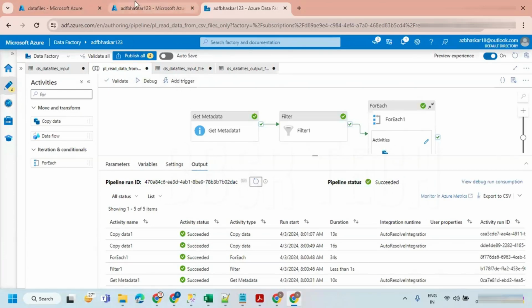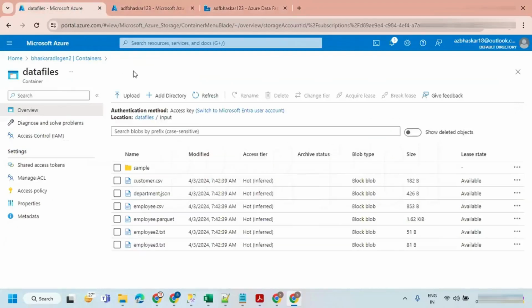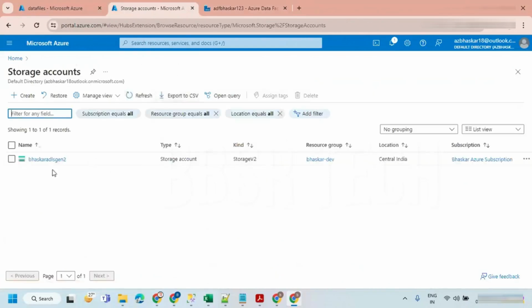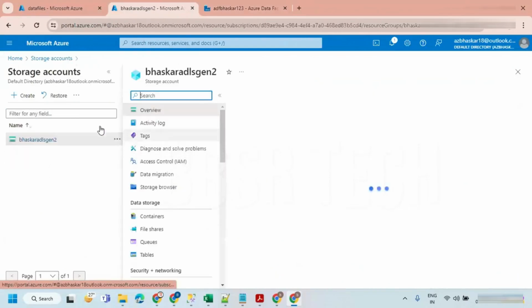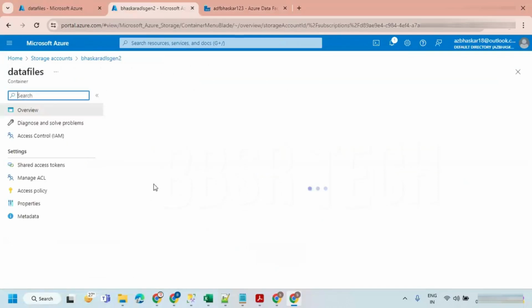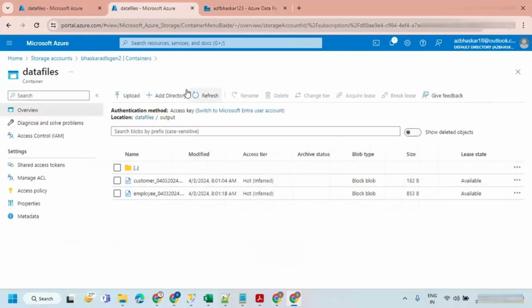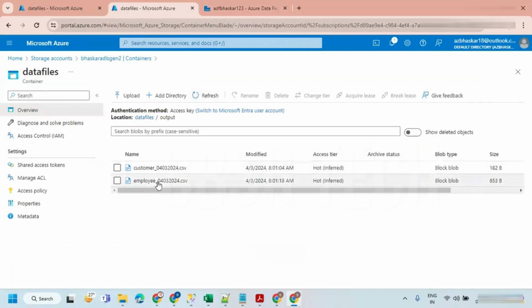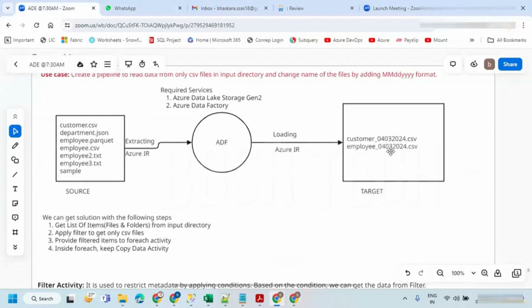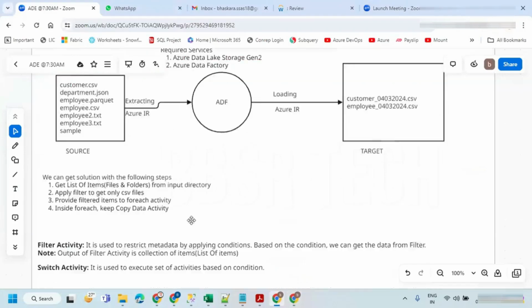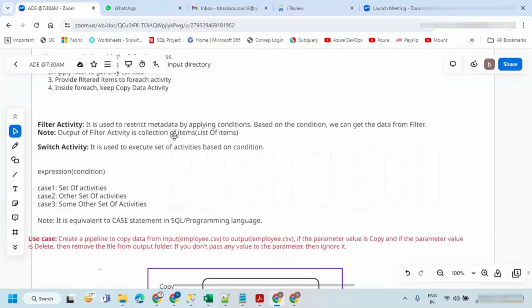Now it is completed. If you go and see your target, containers, data files, inside the data files output folder, you can see a date is getting. So whatever you are expecting in the output, the same thing it is showing here. So this is the usage of this filter activity.